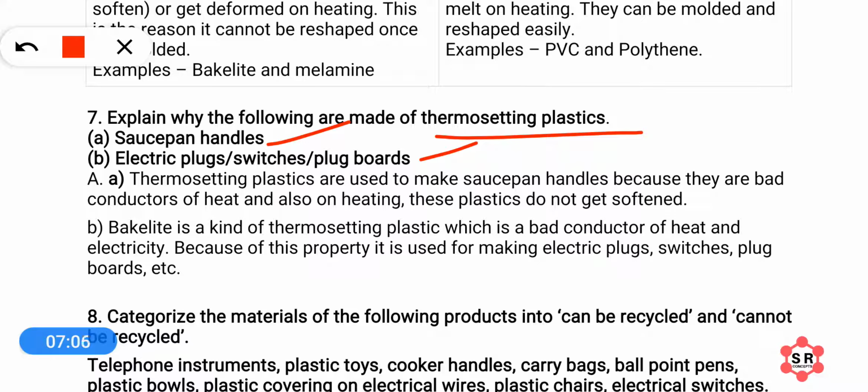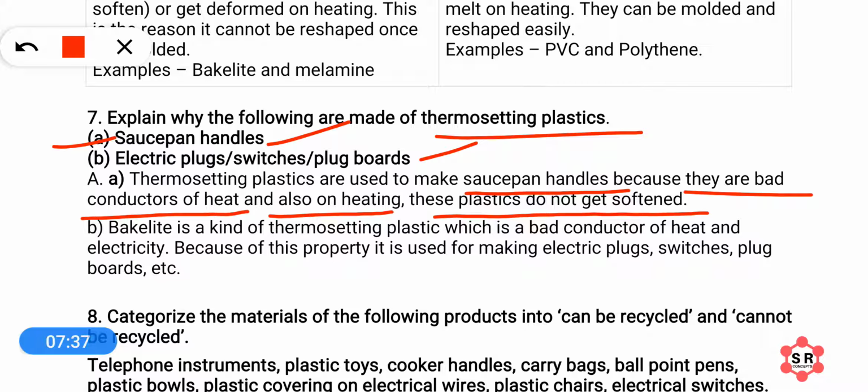So let's understand why the saucepan handles are made of thermosetting plastics. Thermosetting plastics are used for making saucepan handles because they are bad conductors of heat, and also on heating these plastics do not get softened or melt. Saucepans and cookers heat up to a very high temperature.